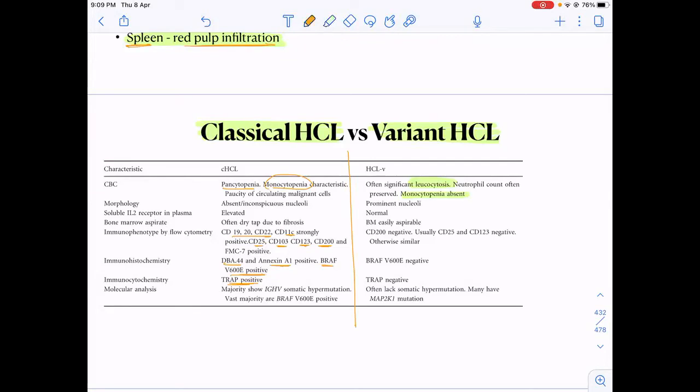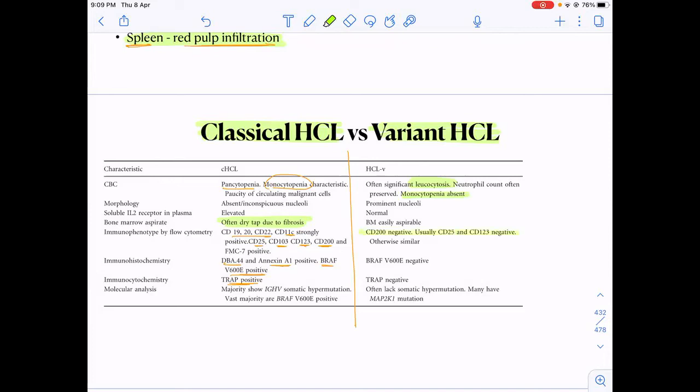One thing, sorry, I forgot to tell you here that in classical, if I do a bone marrow aspirate, it will be a dry tap because they have bone marrow fibrosis. They have a fried egg appearance on marrow. Here, nothing such thing is seen.